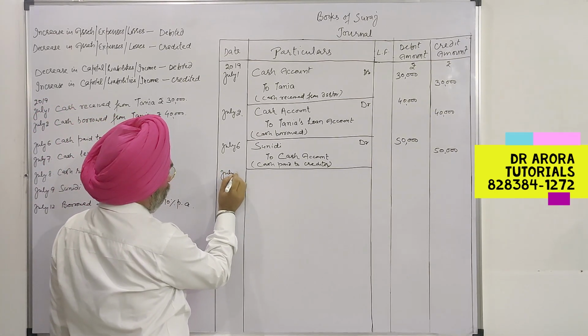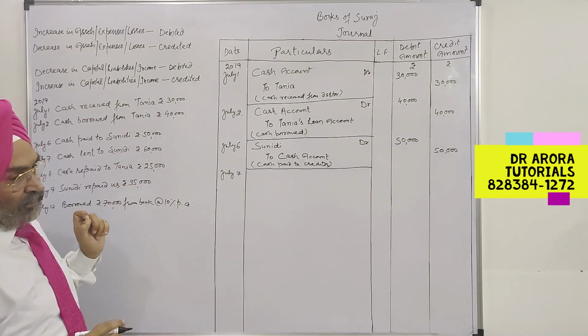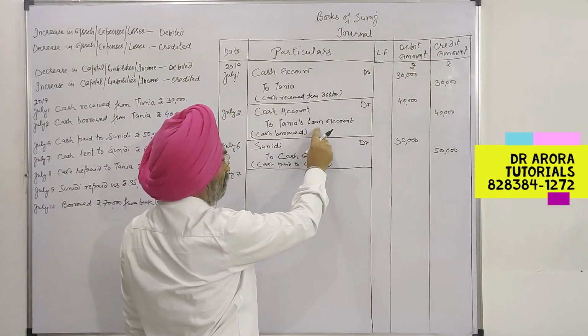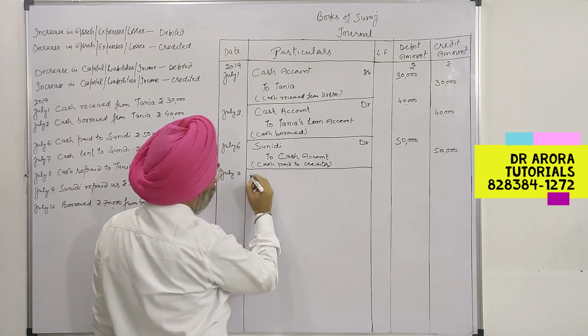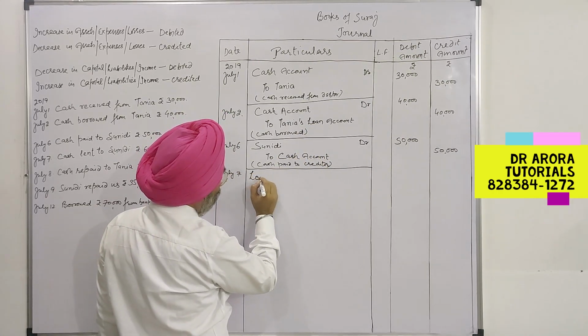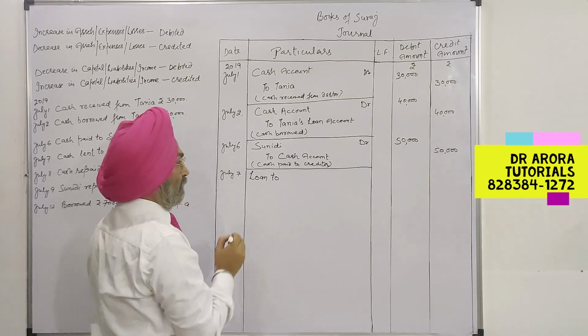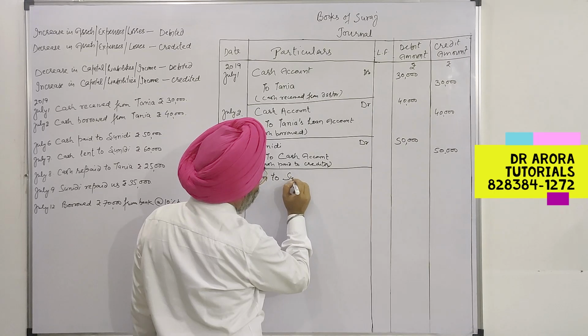July 7th. Cash lent to Sunidhi. Whenever we borrow the money, the word loan will be used after the name of the person, and when we lend the money, the word loan will be used before the name of the person. It will be loan to Sunidhi account debit.